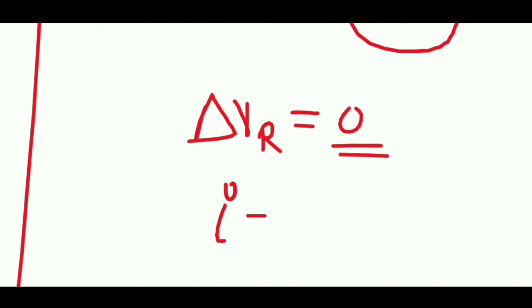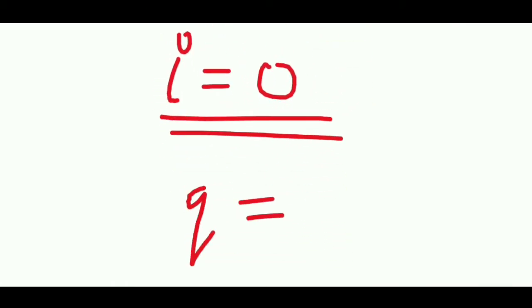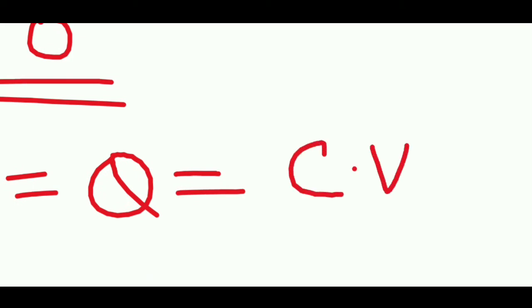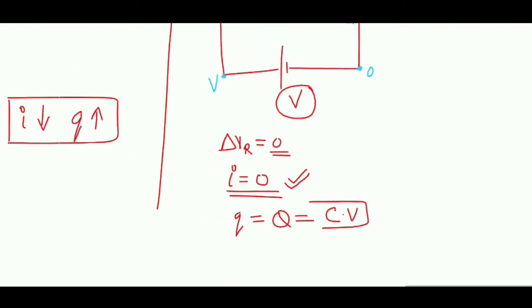Hence, the current flowing in this circuit has finally become 0, and the charge on the capacitor has become the final charge Q, which equals C into V. This is the final charge, and this is the final current.